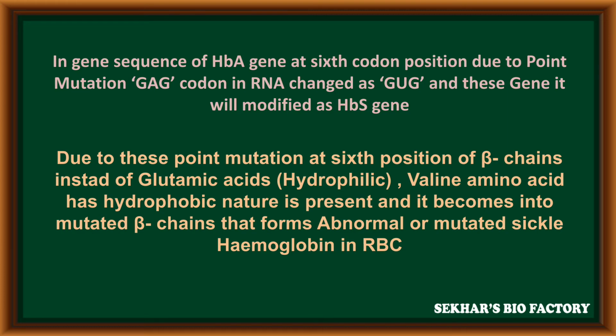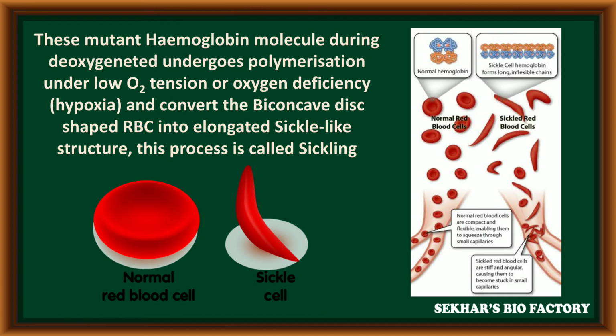Now it becomes a mutated beta chain. This mutated beta chain can form an abnormal or mutated sickle hemoglobin in RBC. When this mutated hemoglobin molecule undergoes the deoxygenation process, normal hemoglobin never changes its structure. That is why the RBC is present in biconcave shape.